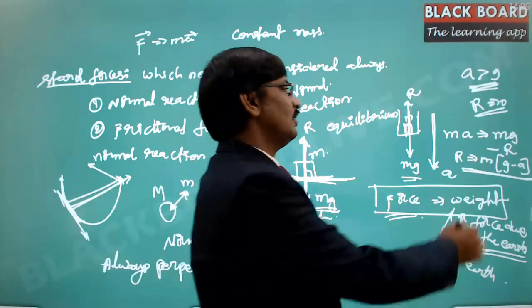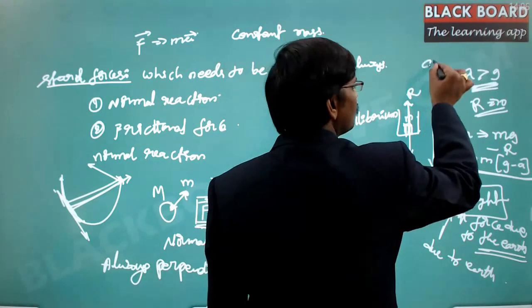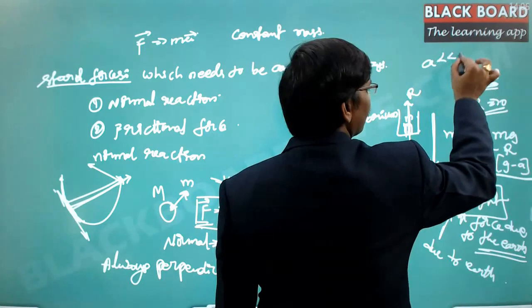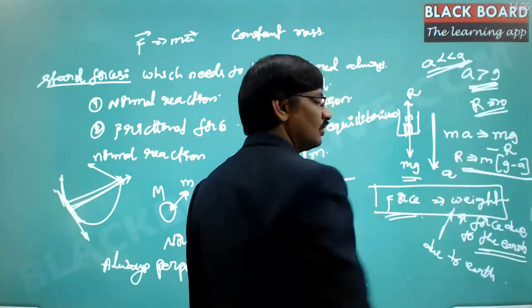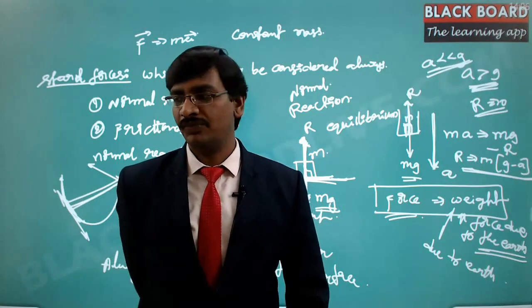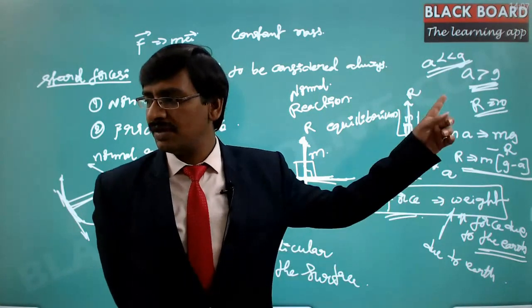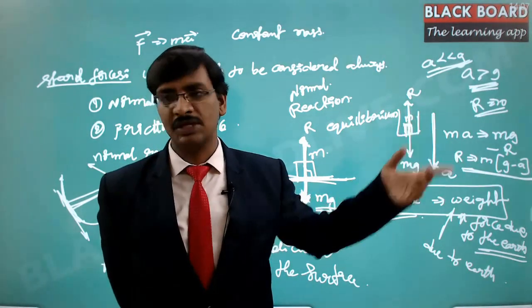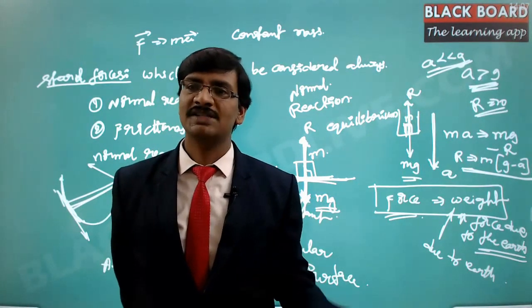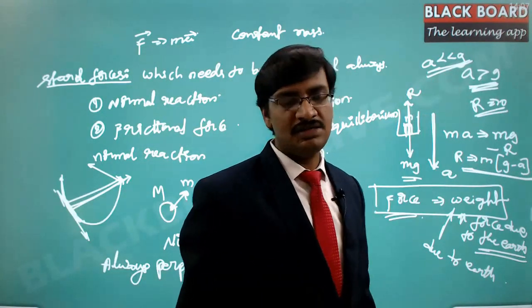That's why whenever we design the lift, we make sure that this a value is far lesser than g. If you notice when we are going on the lift, we don't go too fast like you go in the car. The lift will always go slow. Why? Because otherwise it will hit your head. So the lifts are designed to travel with smaller velocities. Got it? So a is far lesser than g.